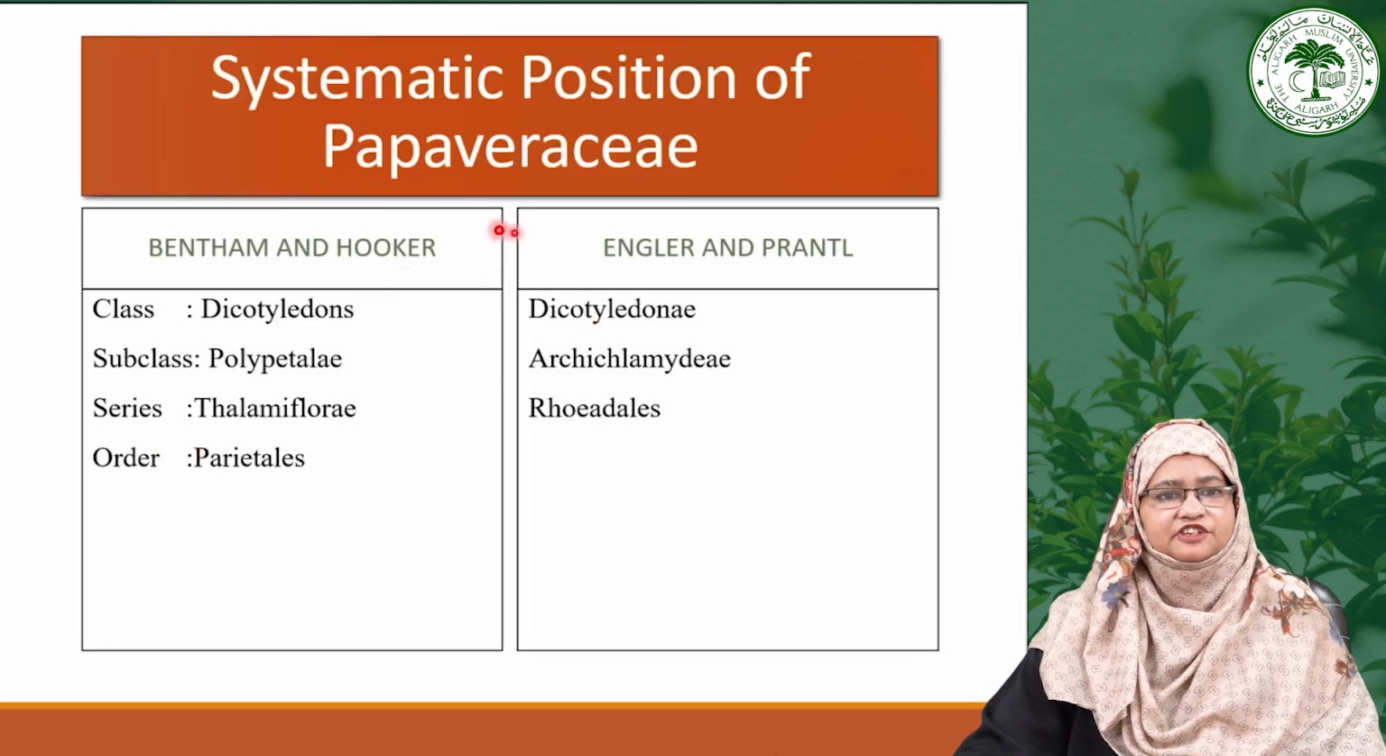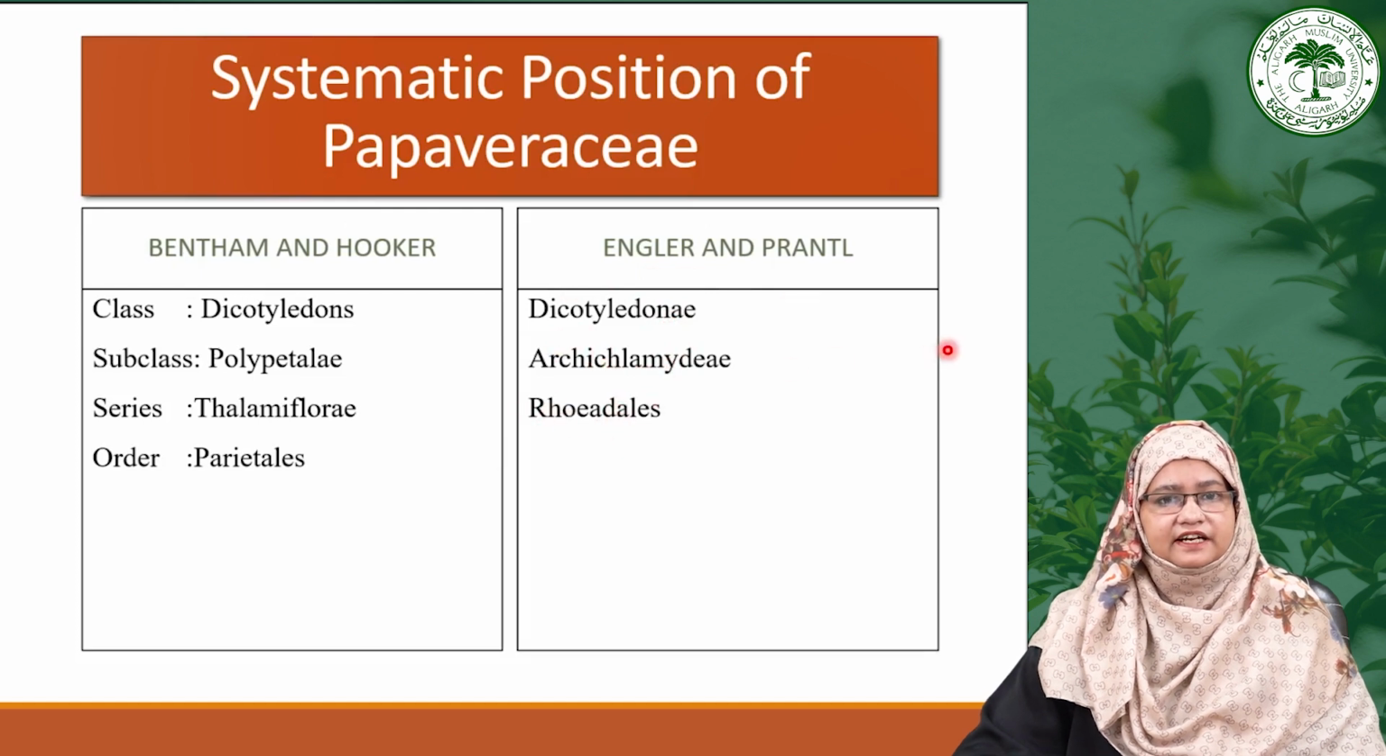Now moving toward the systematic position of Papaveraceae, as we have earlier discussed, Bentham placed this family in the dicotyledons, subclass polypetalae, and the series is Thalamiflorae and the order is Parietales, while Engler and Prantl placed this family also in the dicotyledons, subclass Archichlamydeae, while the order is Rhoeadales.